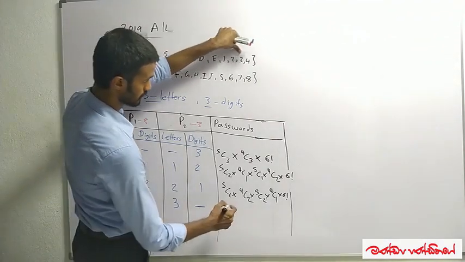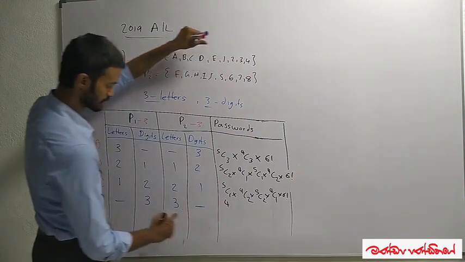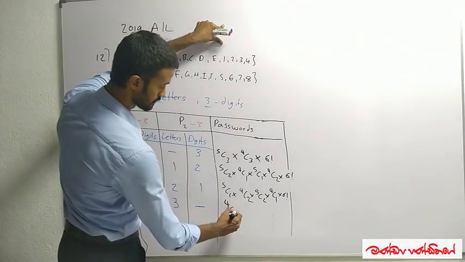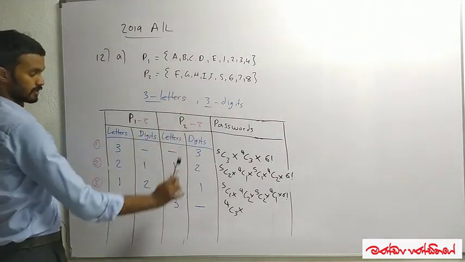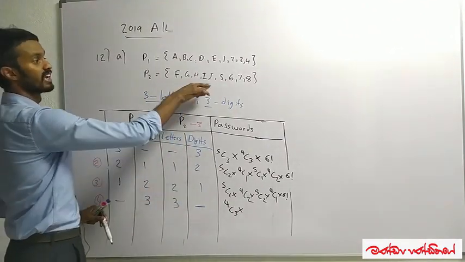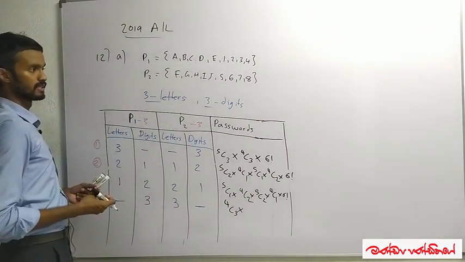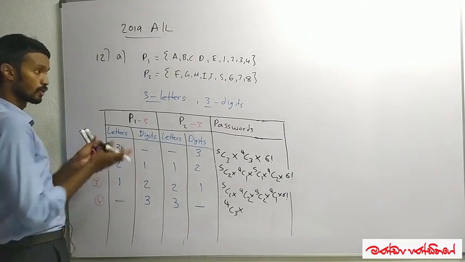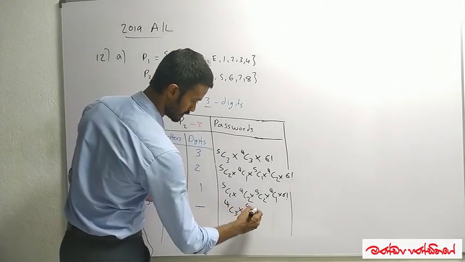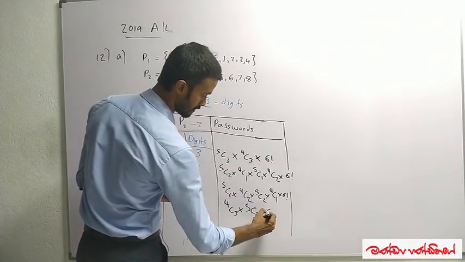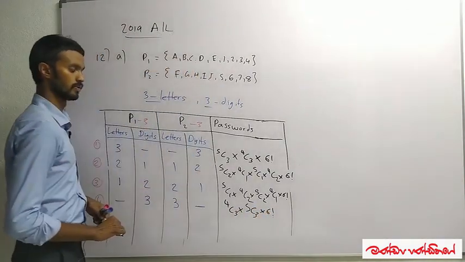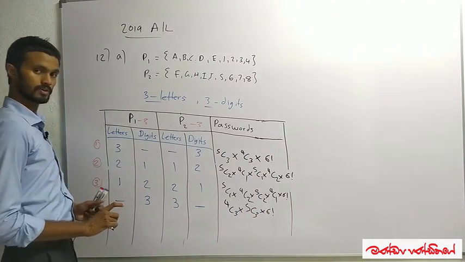There are 4 digits here, that means out of 4, I have to select 3, that gives 4C3, into 5 letters, and I have to select 3 letters out of 5 letters, and I know the number of ways I can select 3 different letters out of 5 means 5C3. And this is the selection process, and it should be multiplied by factorial 6. Okay, you got the idea.